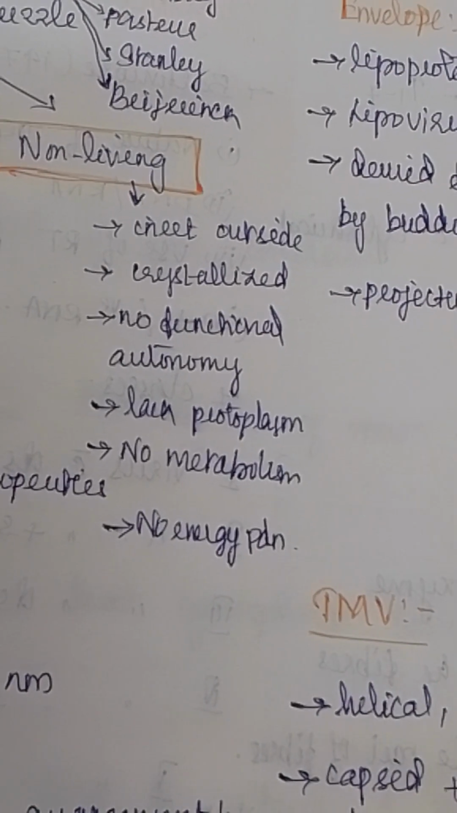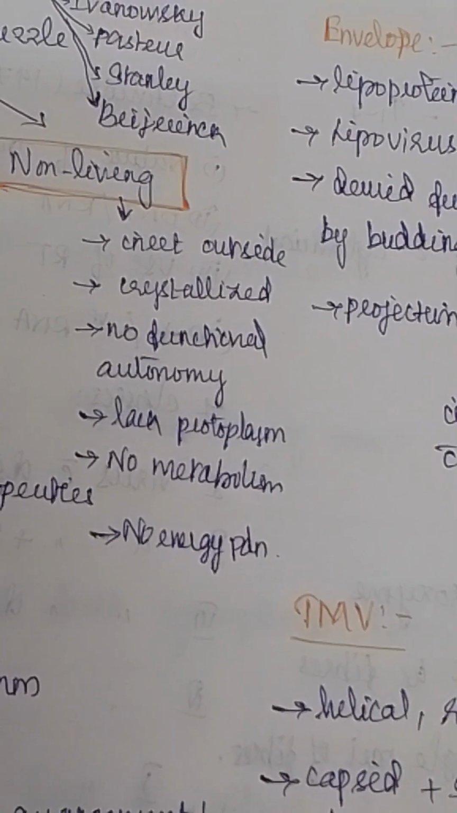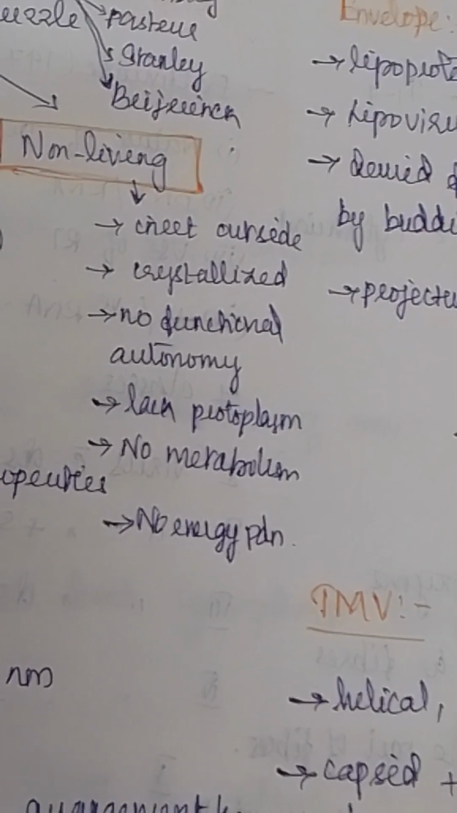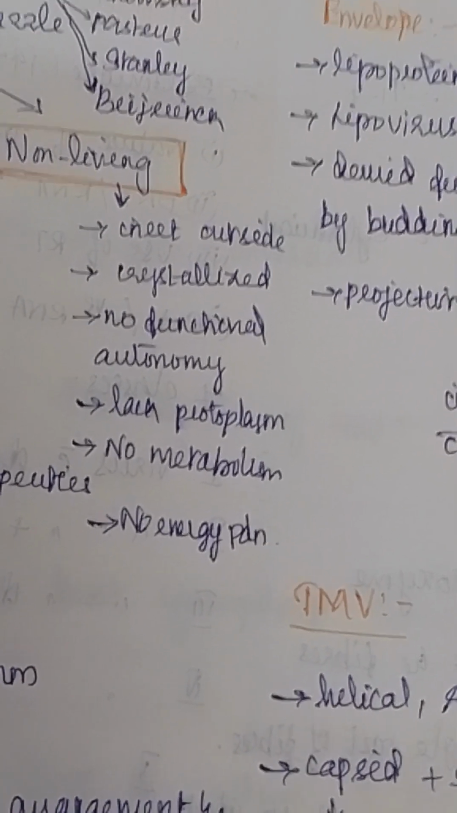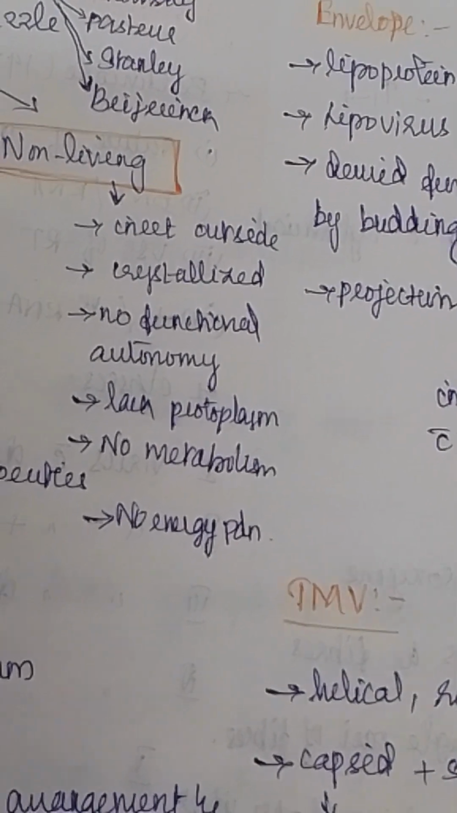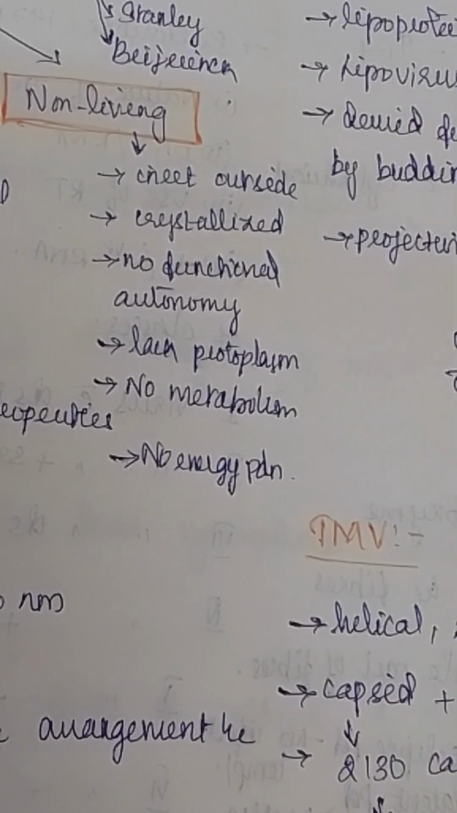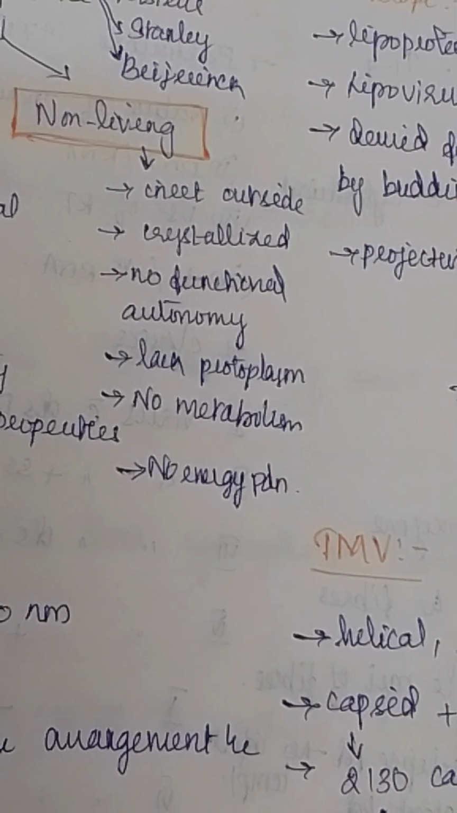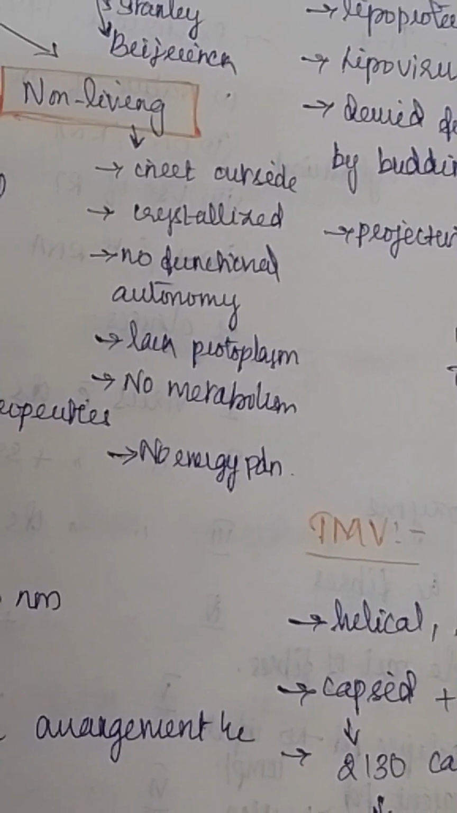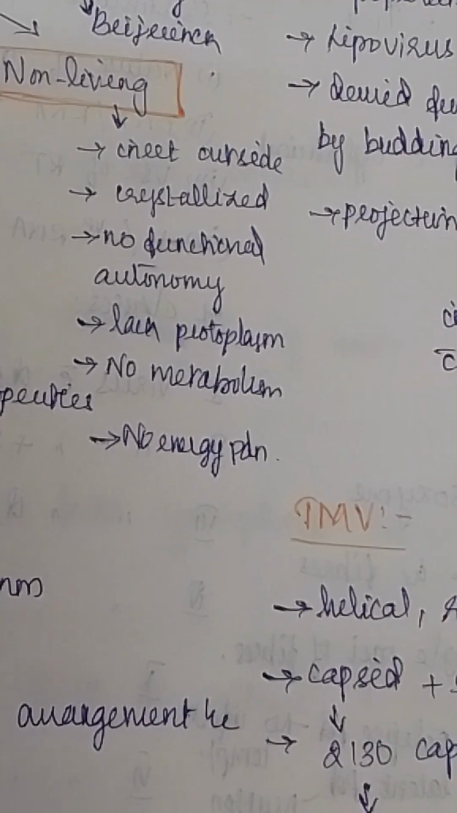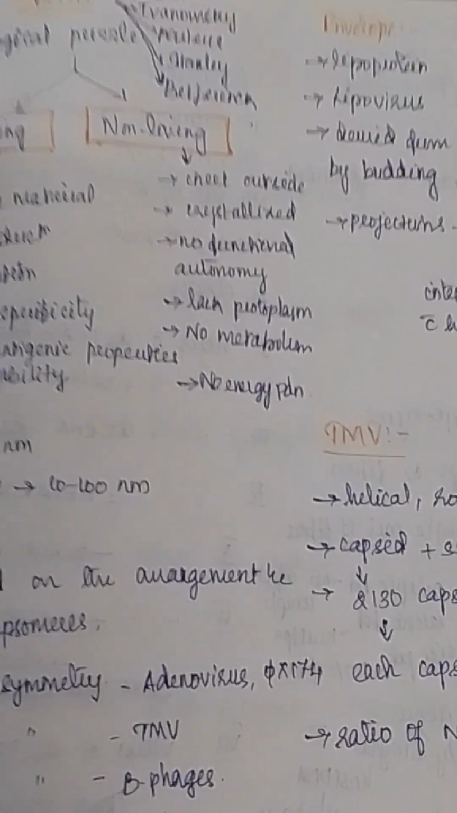So the first virus which was crystallized by W.M. Stanley was tobacco mosaic virus, and he crystallized it in 1936, and he got the Nobel Prize for this in 1946 in the field of chemistry along with Dr. Northrop. And next one is, there is no functional autonomy. That is, the virus cannot replicate its own genetic material, and it cannot carry out protein synthesis without the help of the living host cell. And they have no protoplasm, and they have no metabolism, and there is no energy production also. So these are the living and non-living characters of virus.